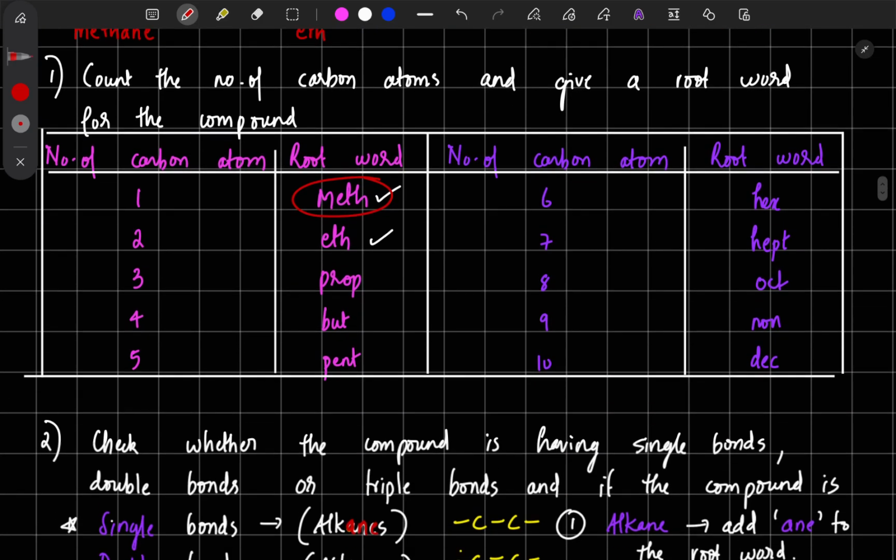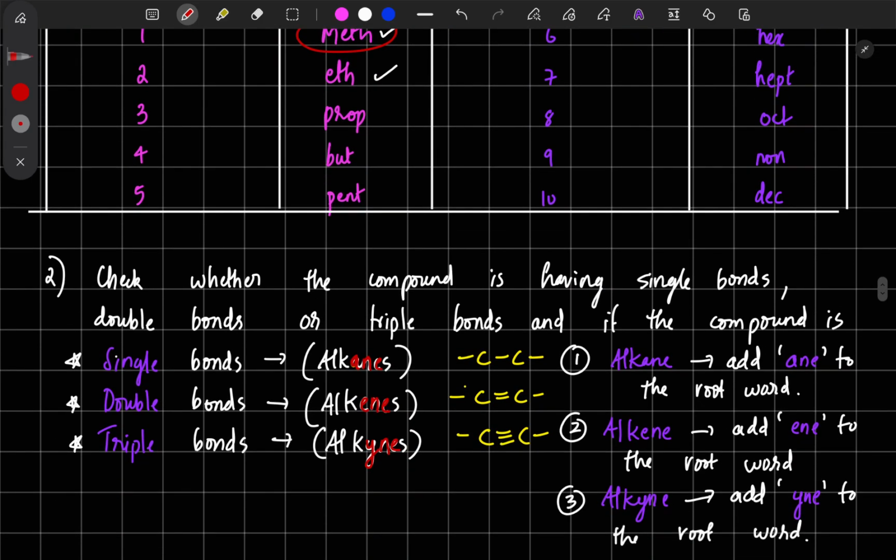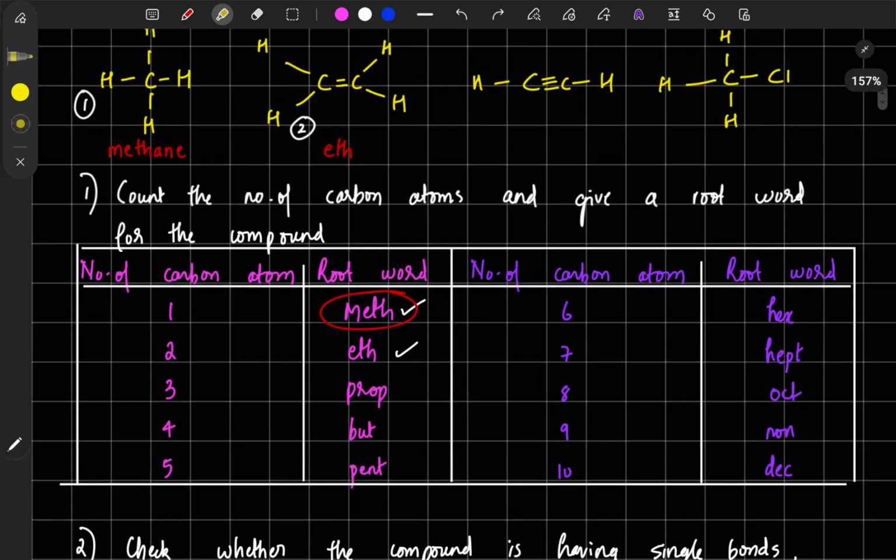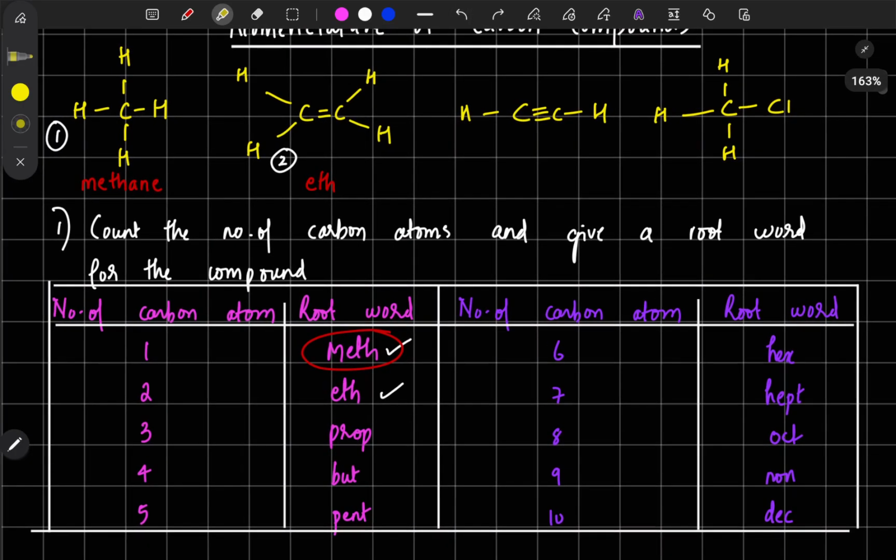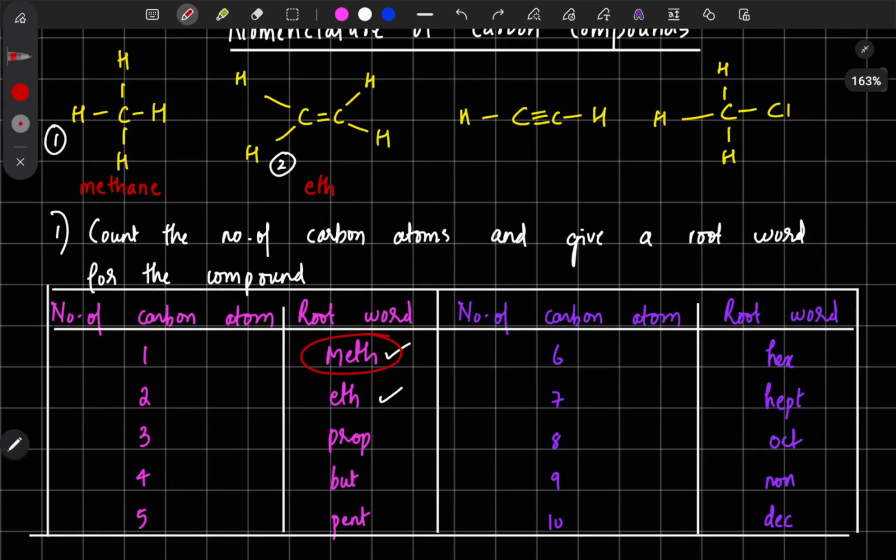So we need to add ene to our root word. Eth is the root word, then we add ene, so this compound is ethene. Now look at our third compound.